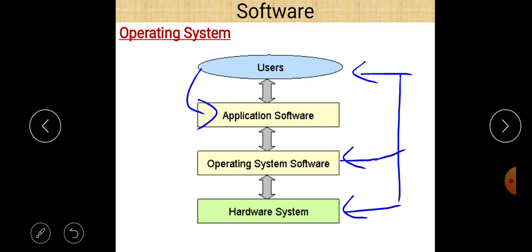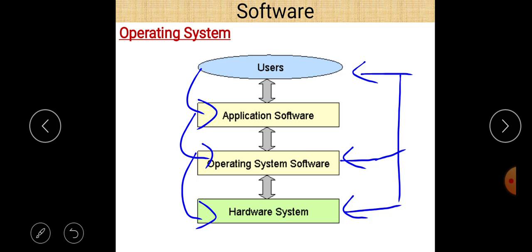The users use application software, and application software deals with the operating system, and then the operating system deals with the hardware. So in simple words, operating system is an interface between the user and the hardware.